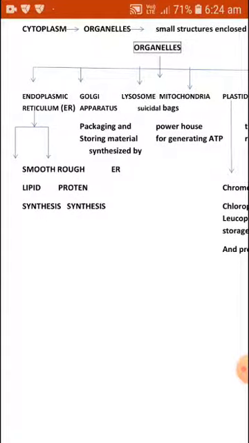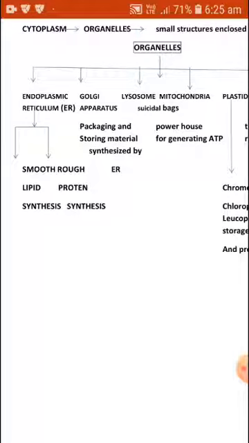Now, let us deal with all the organelles one by one. For this, you even need to go through the diagram that I have given you for all the organelles so that you will come to know the complex structure of it. It's not very hard.